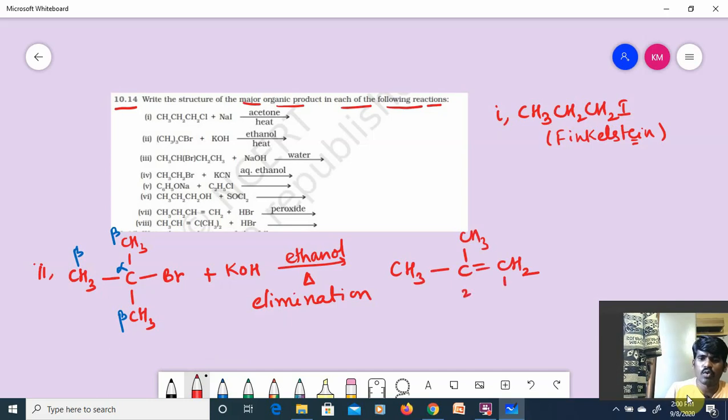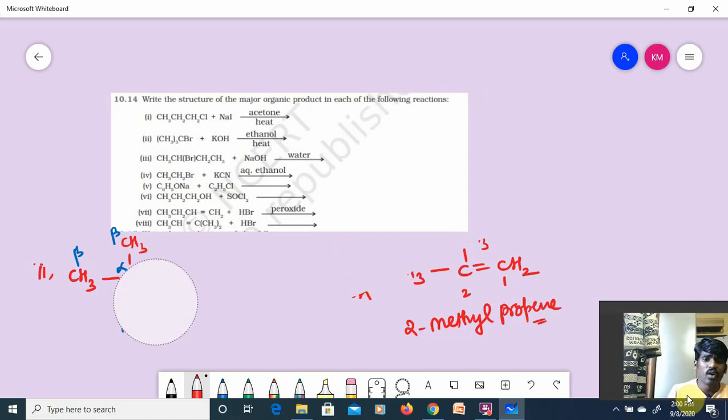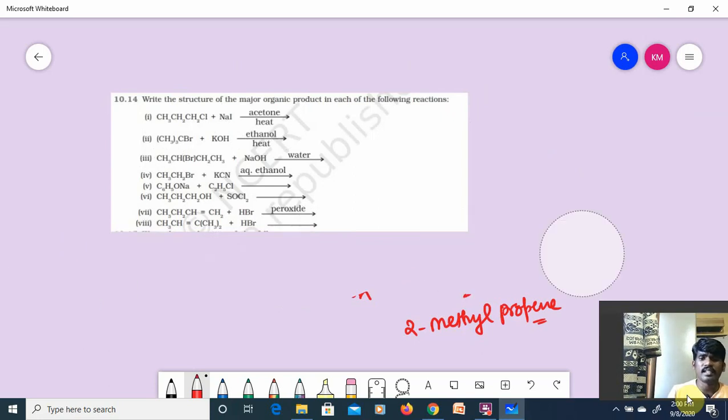It is 1, 2, 3. So it is 2-methylpropene. This is called 2-methylpropene. It is an alkene, guys. When alkyl halides undergo elimination, they produce alkenes. Whenever alcoholic KOH is given, that is elimination. If aqueous KOH is given, that is substitution. Check the next one. Third one.